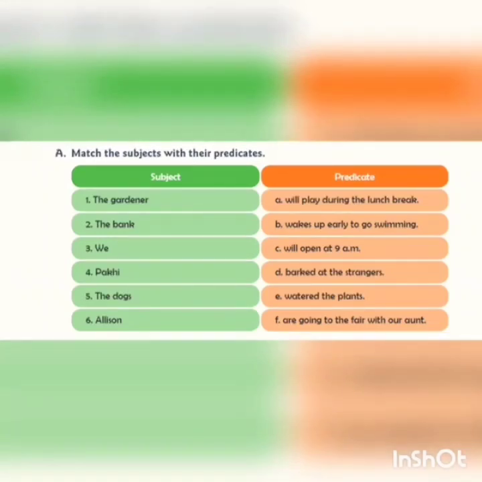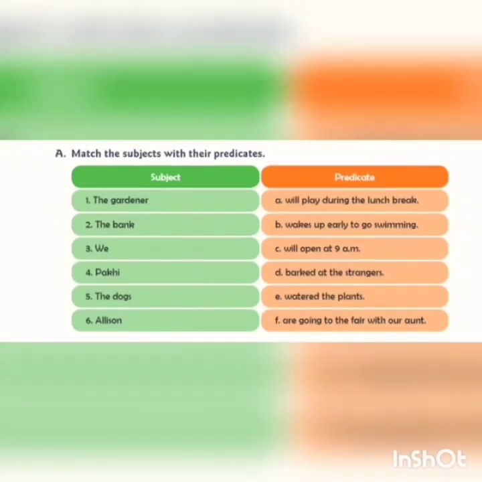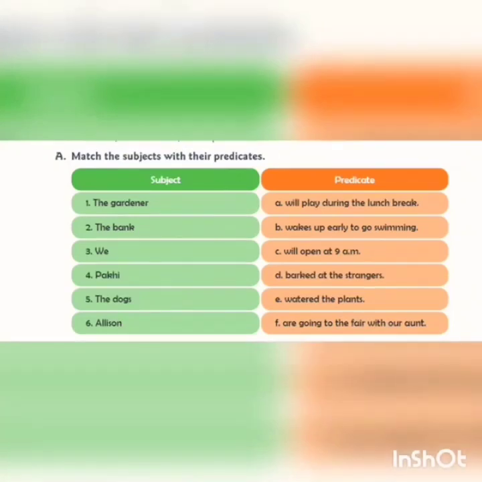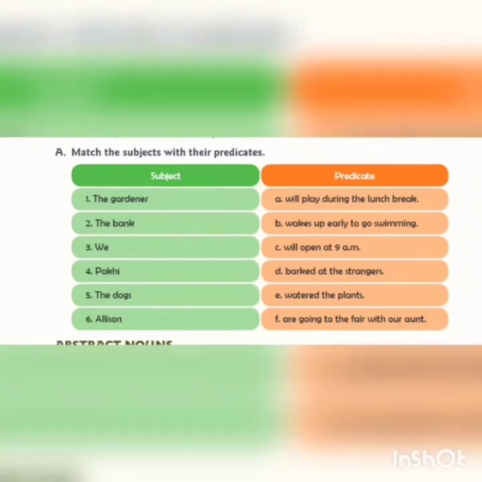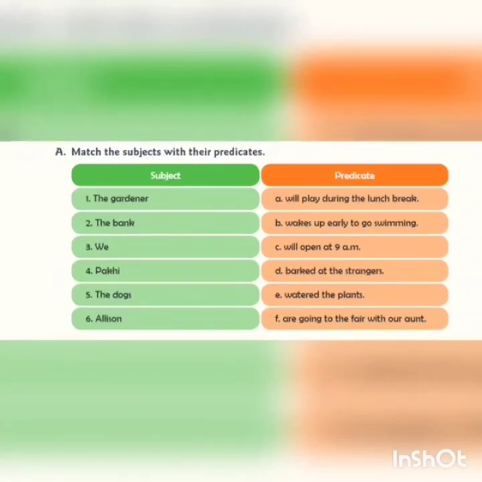The bank. Now the bank is a place which opens and closes at a particular time. Isn't it? Now, can you see a particular time written in any of the sentences in the predicate part? Yes, will open at 9 a.m. Now what question will you ask with the verb? What will open at 9 a.m.? The answer will be the bank. So you will match the bank with will open at 9 a.m.